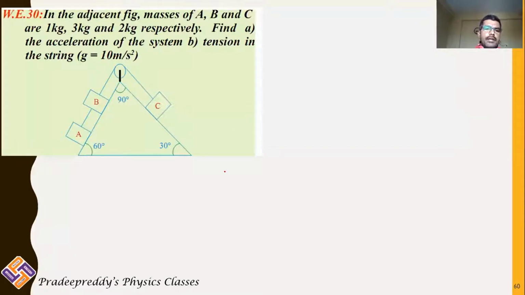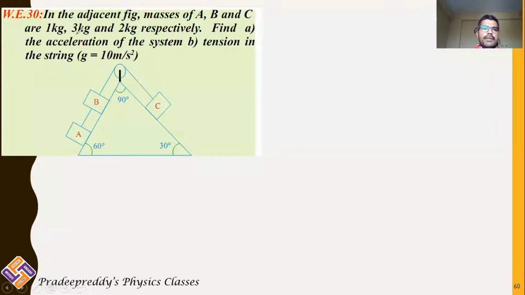Look here students, we have a wedge whose angles are mentioned: 60 degrees, 30 degrees and 90 degrees. A and B are the two masses attached with the string, and there is another mass which is attached at the other end, that is C. So we have three masses, A, B and C. Those three masses are attached with a string on the inclined plane along with this pulley.